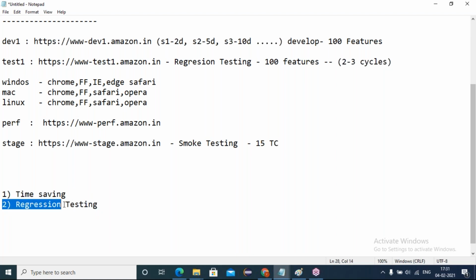Next is repeatedly doing the same testing. Windows with Chrome, Windows with FF, Windows with Edge, Windows with IE. Repeatedly we are doing the same activities. So to overcome that in regression testing, we go for automation. What next?